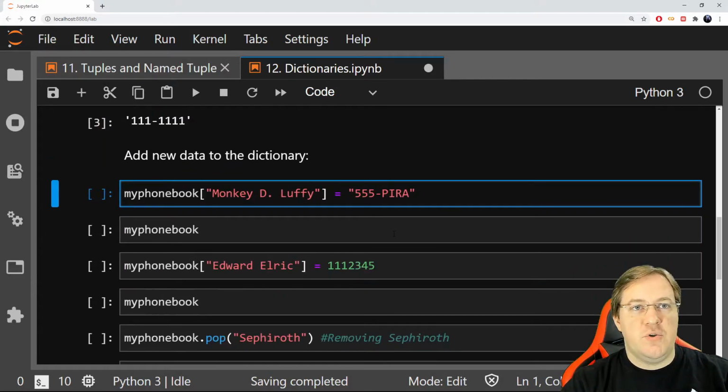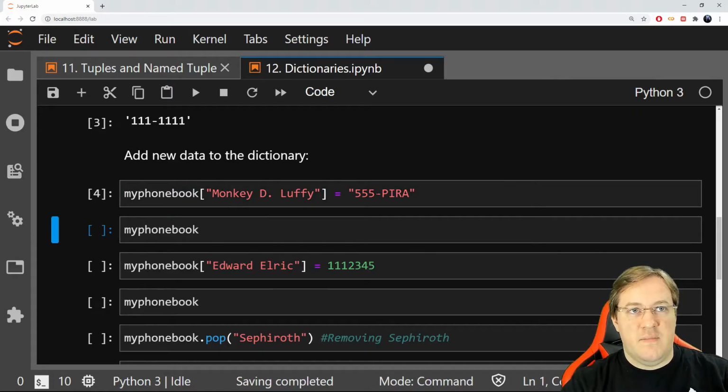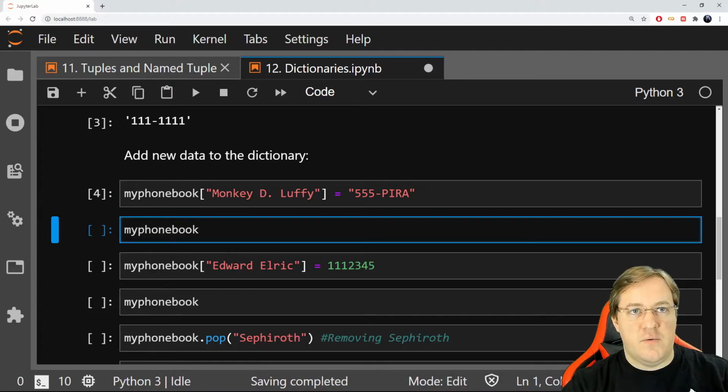Now, if I want to add something new, I want to add Monkey D. Luffy from One Piece in my dictionary, in my phone book, I can do that. I could not do it with a tuple, but I can do that here because it's a dictionary and it's mutable. So I just added this. I run this line. I could change. You can put whatever number or name you want. Play with that. The more you play, the better it is for you.